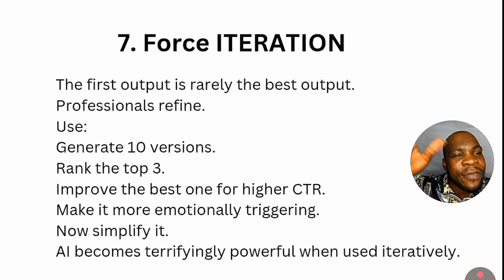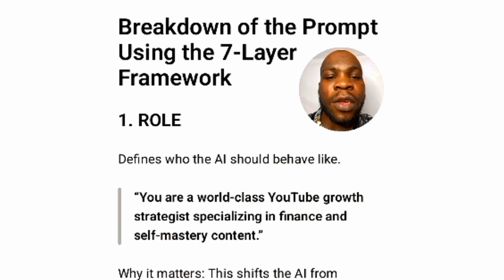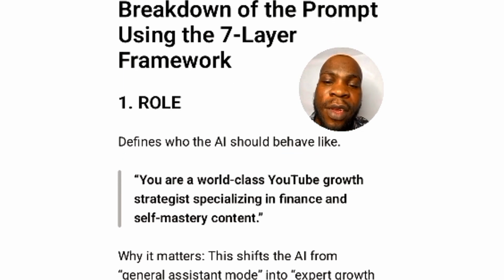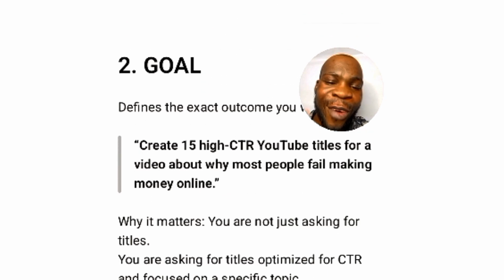Now that I've given you this code, let us see what ChatGPT actually generated for us in the prompt using this 7 framework. Okay, here is a breakdown of the prompt that I want to show you. You can see number one here is role, and the role that ChatGPT gave here is: you are a world-class YouTube growth strategist specialized in finance and self-mastery. ChatGPT is using the memory of our chat to reply to me, so just forget about that one.